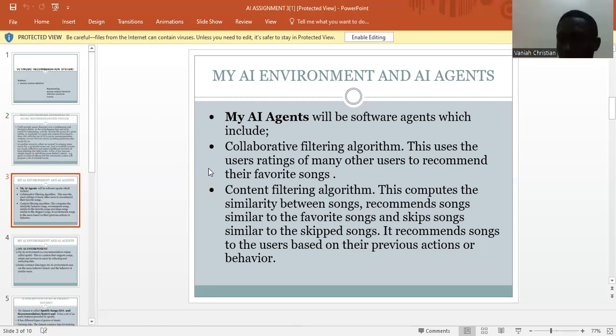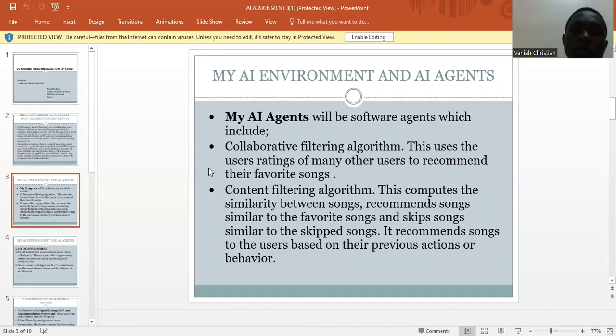For my AI agents, I'm going to be using software agents. So I'll be using the collaborative filtering algorithm. This uses the user ratings of many other users to recommend their favorite songs.